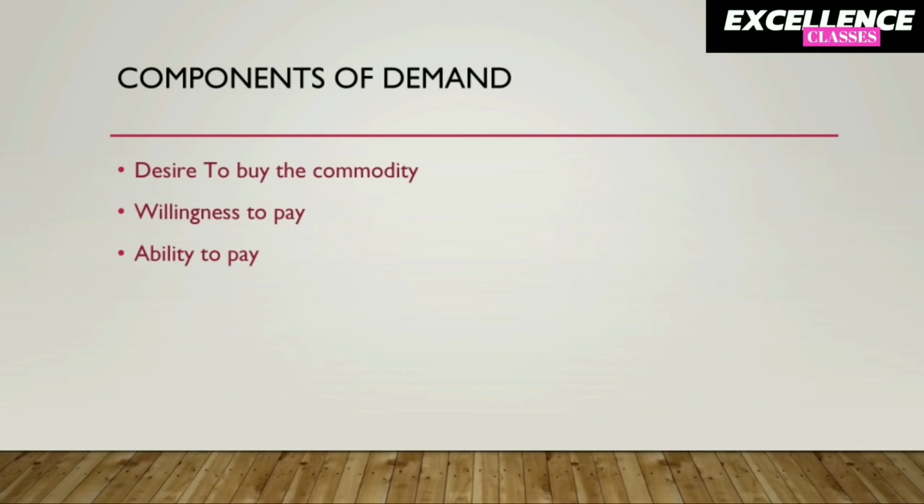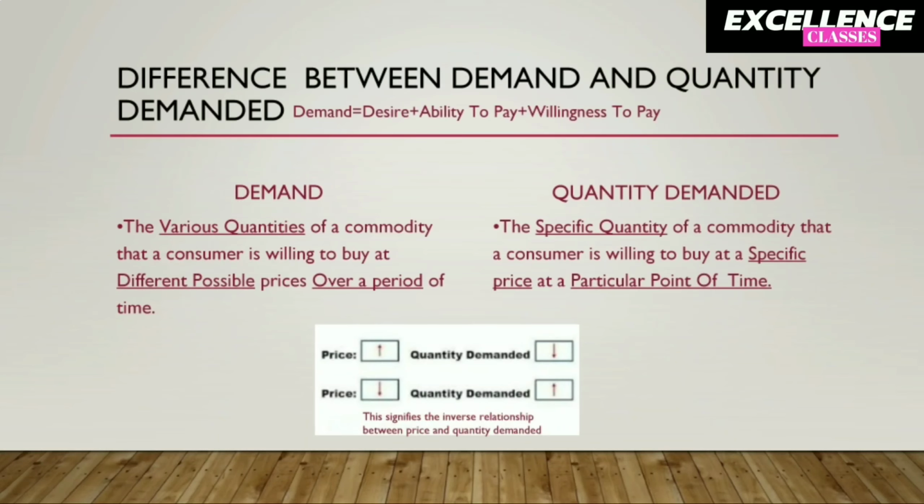Willingness to pay for it means a commodity for which we wish to pay. And ability to pay means our financial power to pay for that commodity. Now when we analyze the definition which is given in this slide, we observe the two elements of demand. First one is price and the other one is quantity. Price is the value of a commodity in monetary terms and quantity is the value of a commodity in quantitative terms.